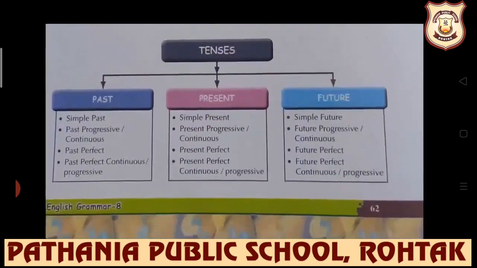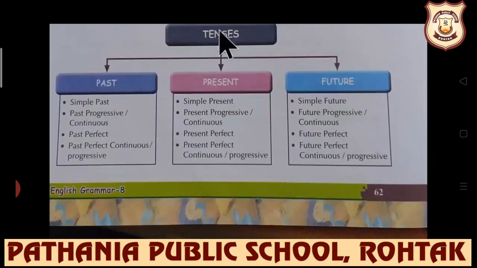Now students, I have already told you that tenses are majorly of three parts, and further its aspects are there. It depends upon the time which we are talking about. The rest of the aspects are the same, whether simple, progressive, perfect or perfect progressive. The aspect would be the same, time will be changed.